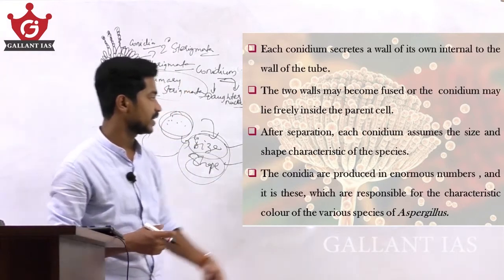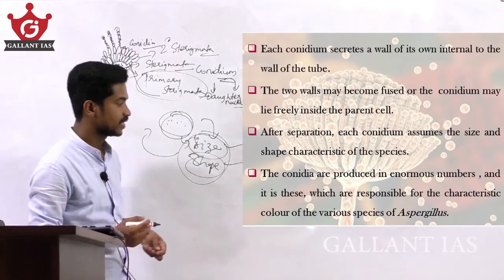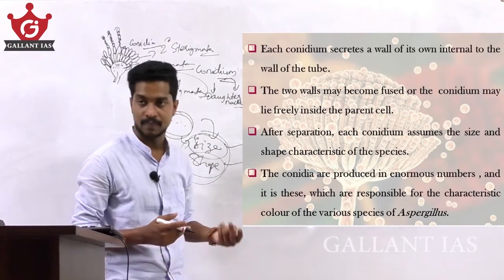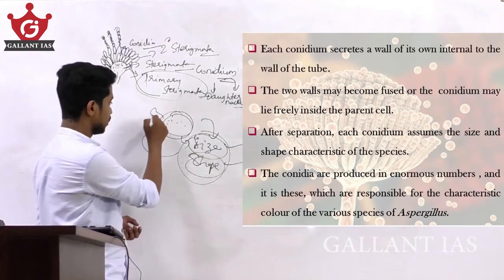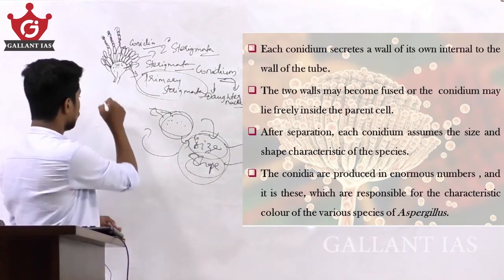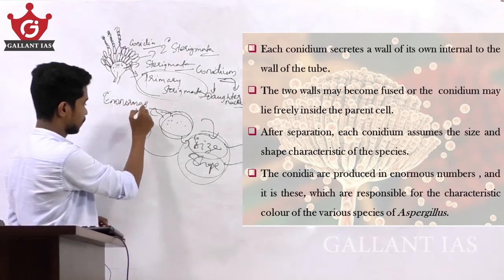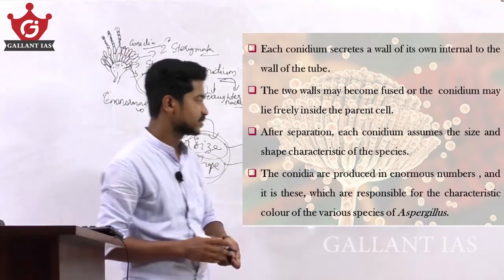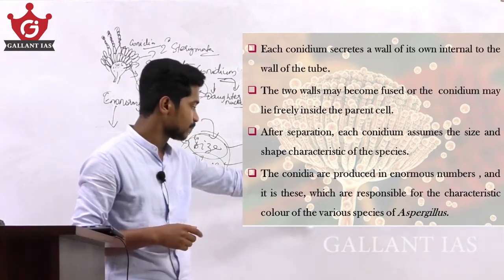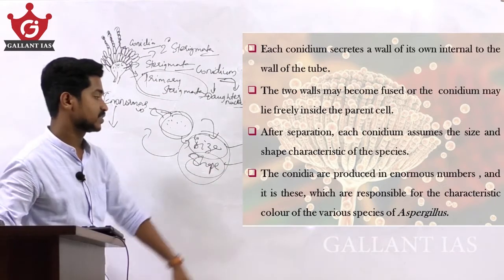The conidia are produced in enormous numbers, and it is these which are responsible for the characteristic colors of the various species of Aspergillus.